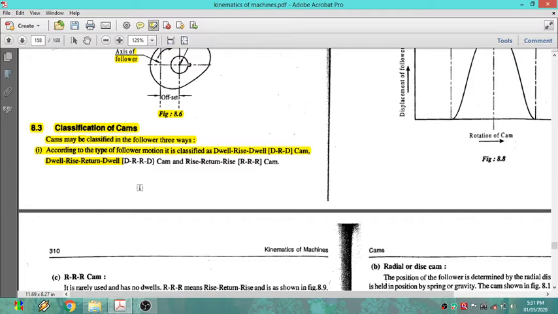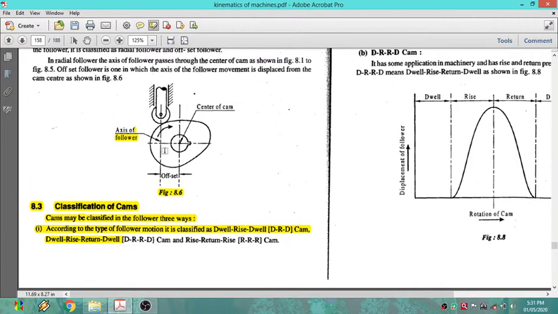Whenever the cam starts rotating, because the cam and follower are in contact, the follower is reciprocating, top to bottom dead center, up and down like this.